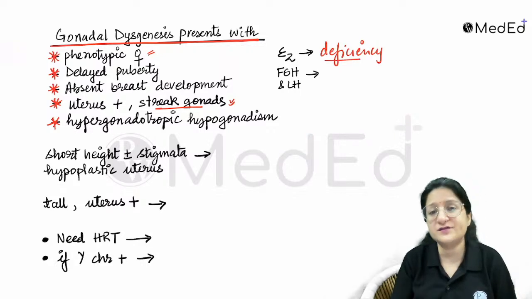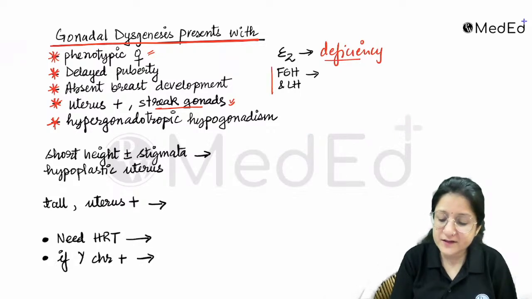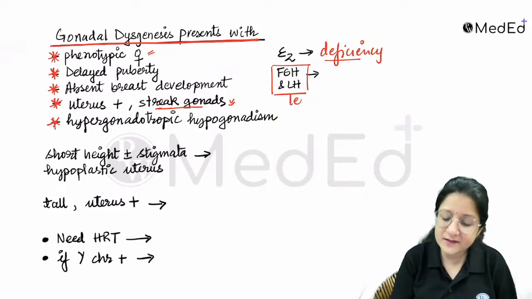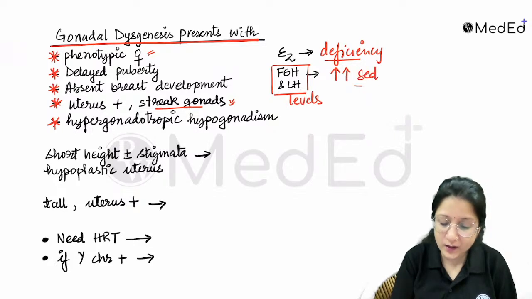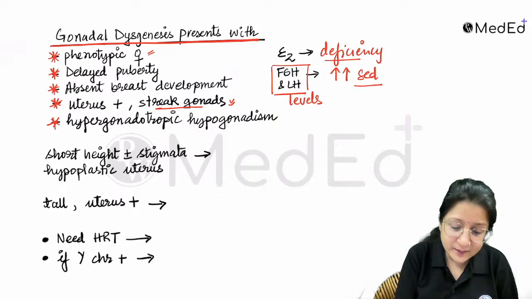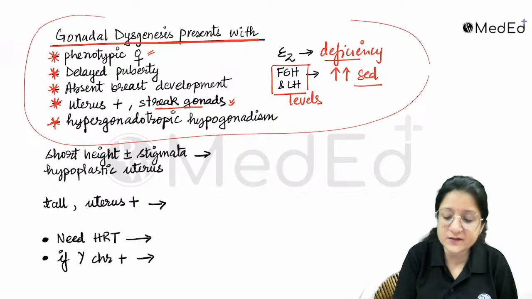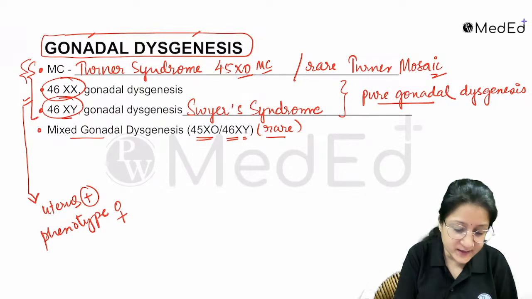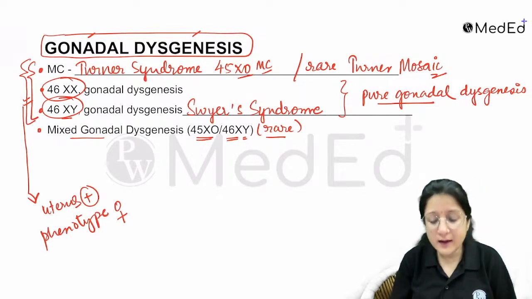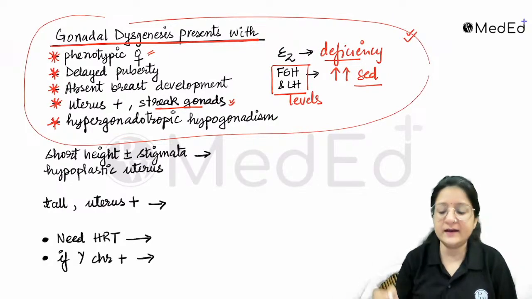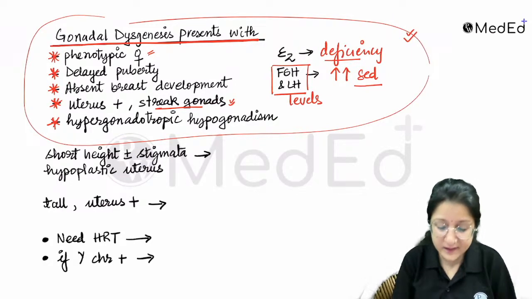Because of estrogen deficiency, their FSH and LH levels are going to be increased. So gonadal dysgenetic patients are going to share this profile, a very similar clinical profile.